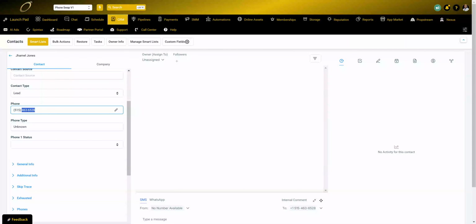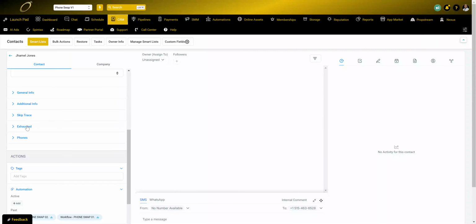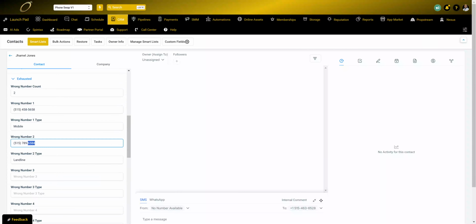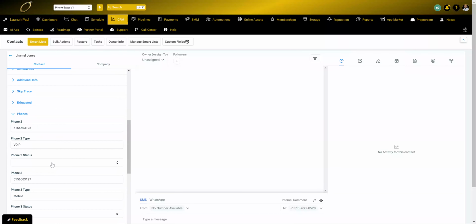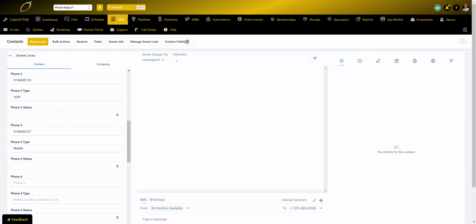Now we've got 463-6528. Phone type is unknown. Come down here. Now we have the second wrong number down here, as well as you look in phones. Now there's only 3 phones left.